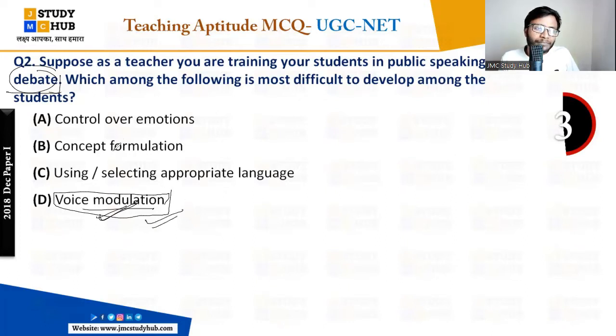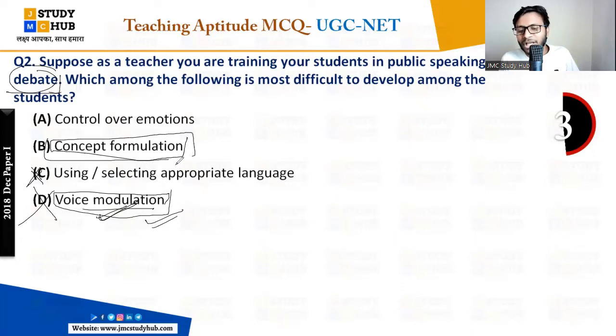Okay, so this will not be selecting appropriate language. Appropriate language can easily be understood. It is not the most difficult to develop among the students during public speaking and all. Now the thing is concept formulation: if you are a teacher and you are not able to clear the concept of any topic among the students, then what kind of teacher are you? So concept formulation is also not the answer. It is very easy, and you can develop these things through activities and all.